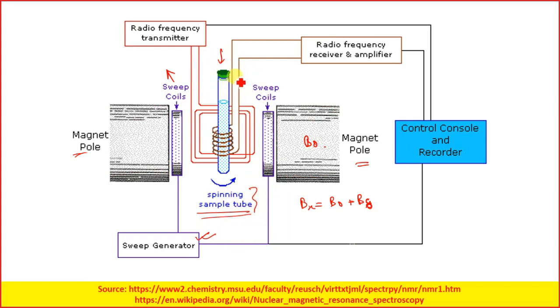You transmit the radio frequency, then you stop, and again you start it. During that stop time, the radio frequency receiver and amplifier get the signal and it goes to the control, and then you plot the data. Okay, so with this we complete this chapter.